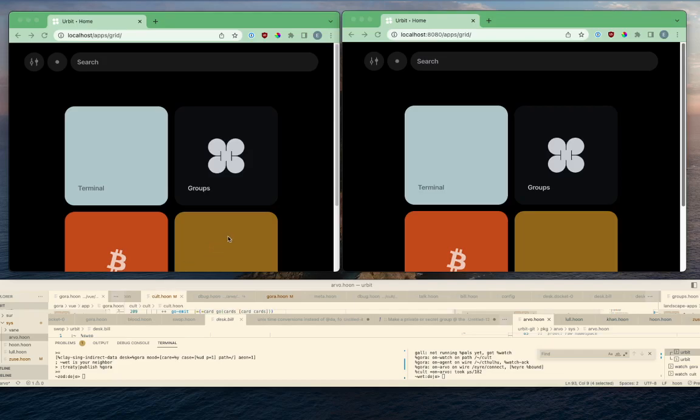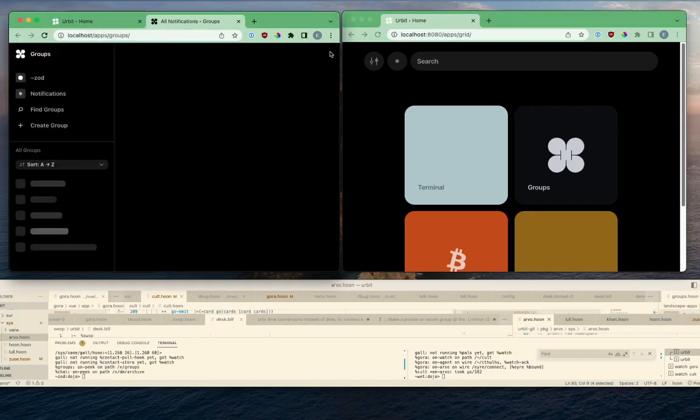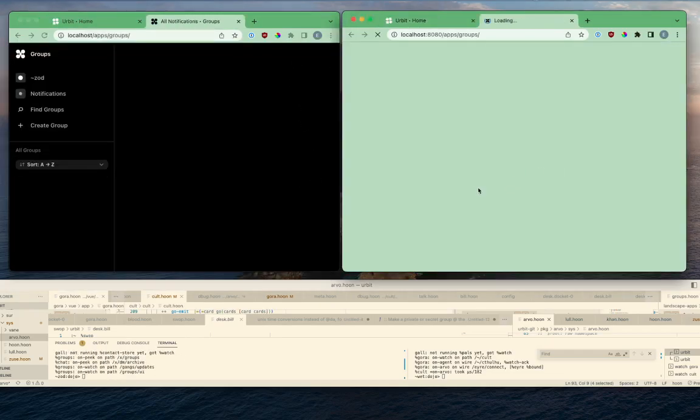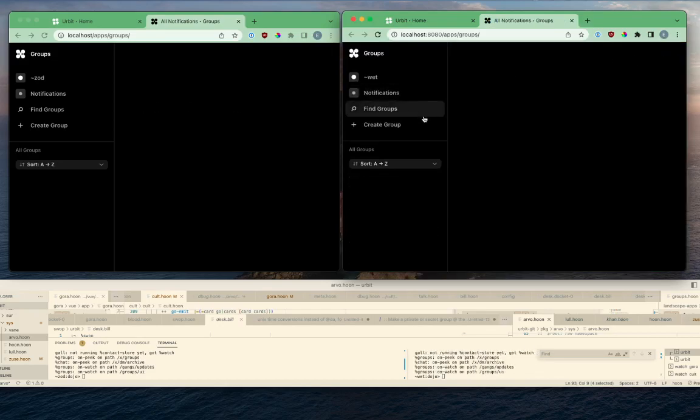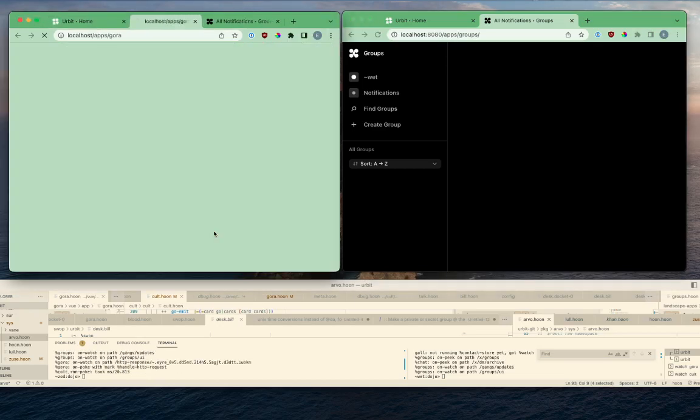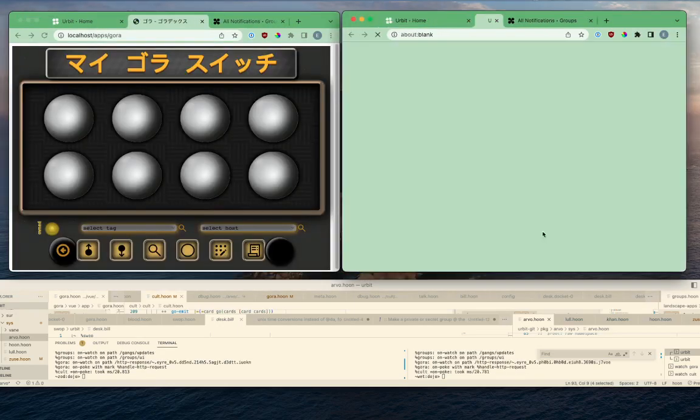So I'm going to show it using a wrapped version of Gora that I have installed. First, we'll take Zod into Landscape and Wet as well. So you can see we have them running in the dojos side by side down here. I'm going to open up Gora as well on both of them.